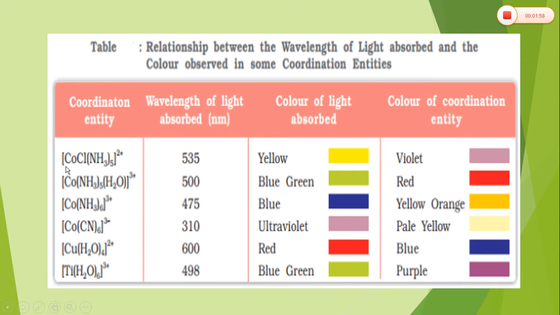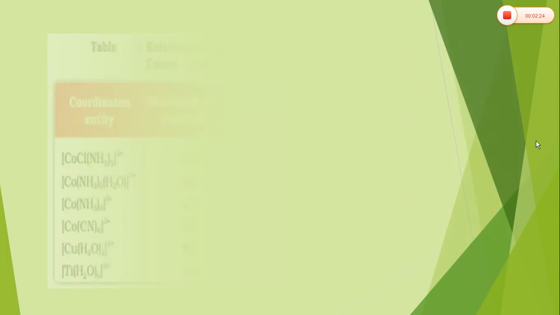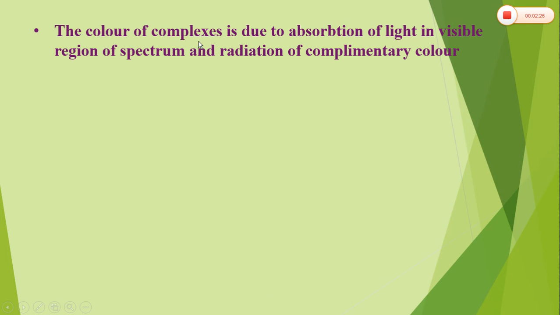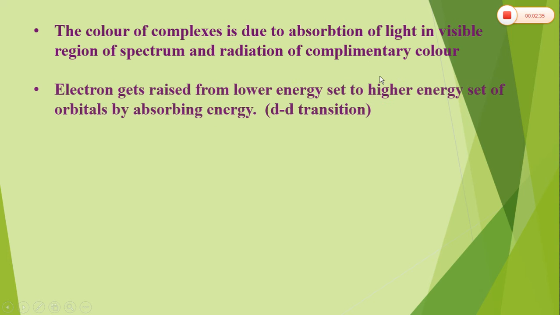For example, [CoCl(NH3)5] 2 plus absorbs yellow wavelength from the white light and it will give out violet light. So, this is the complementary color of this wavelength. Similarly, [Co(NH3)5(H2O)] 3 plus will absorb blue green light from the white light and it will give out its complementary color, that is red. So, the color of complexes is due to the absorption of light in the visible region of the spectrum and radiation of complementary color. Now let us see what is happening at the electronic level.